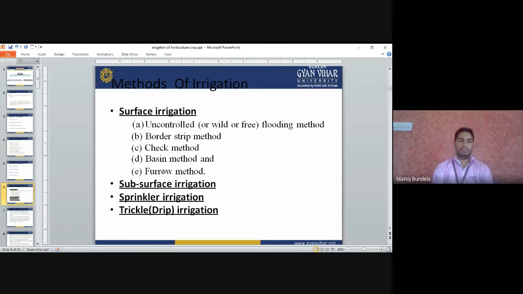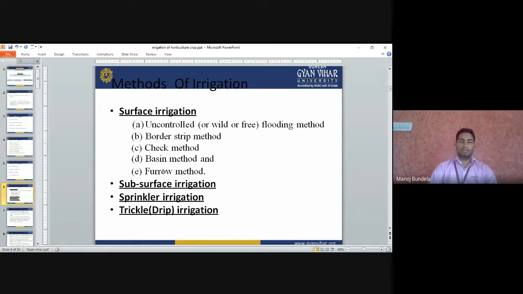Methods of irrigation. Different methods are used for irrigation. First method is surface irrigation. Surface irrigation means uncontrolled or wild or free flooding methods. Normally in this we have to flood the water into the field. Simply we will flood the water into the field. We have no control, and not according to the requirements of the plants, we will flood the water.